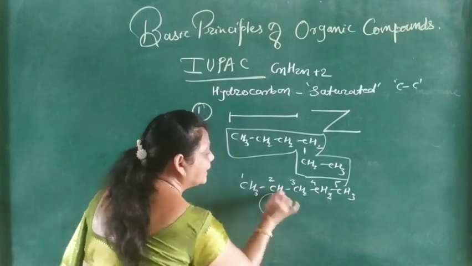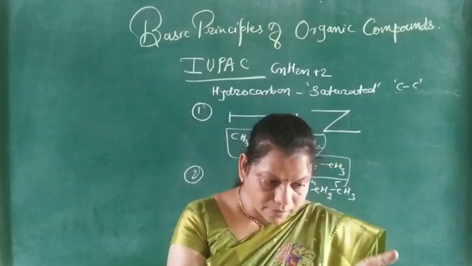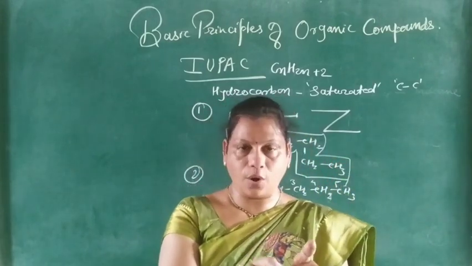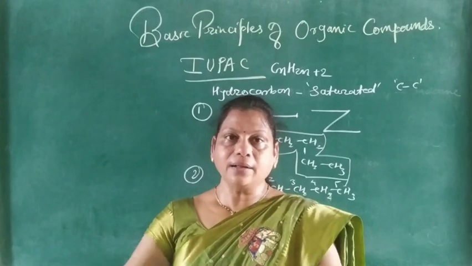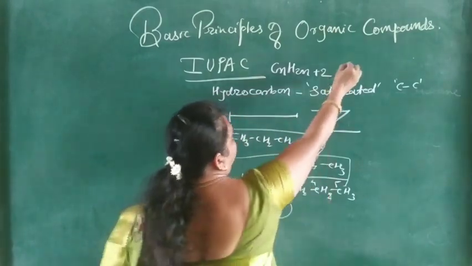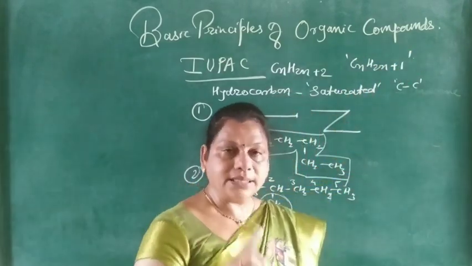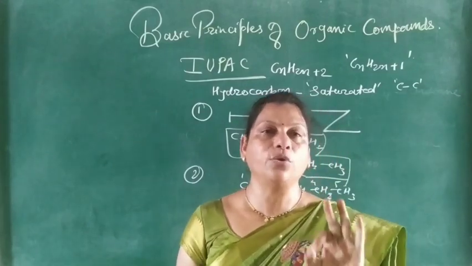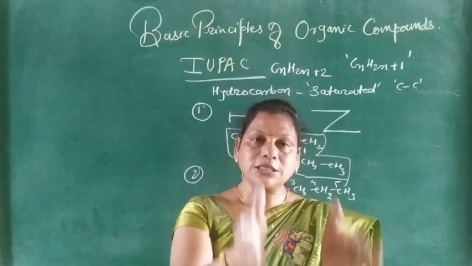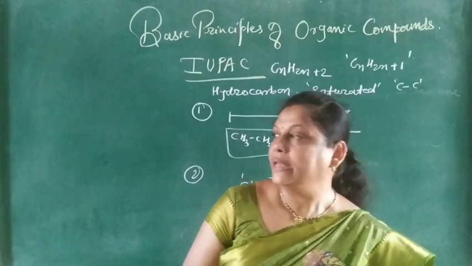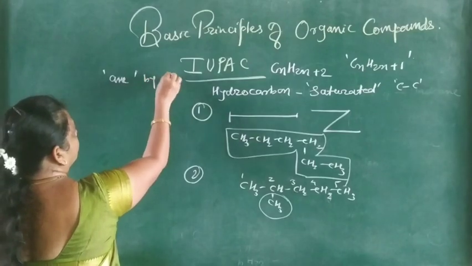So this is the alkyl group. What is an alkyl group? An alkyl group is a group of hydrogen and carbon having the general molecular formula CnH2n+1. It means from an alkane, when one hydrogen atom is removed, it is converted into the group, and the name of the corresponding group is obtained by replacing the ending 'ane' by 'yl'.